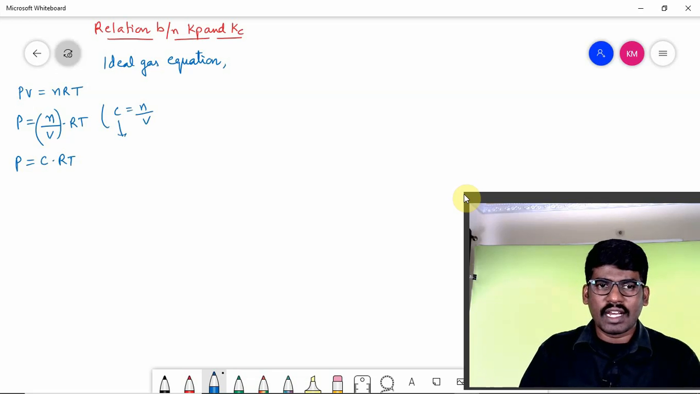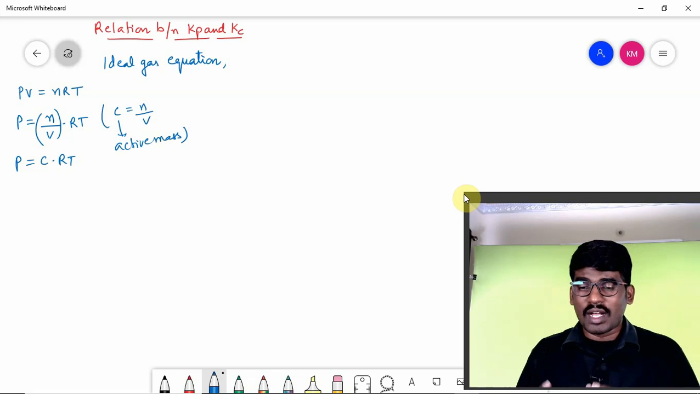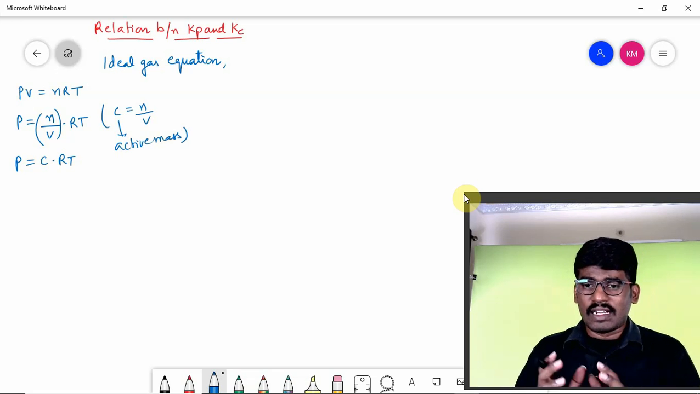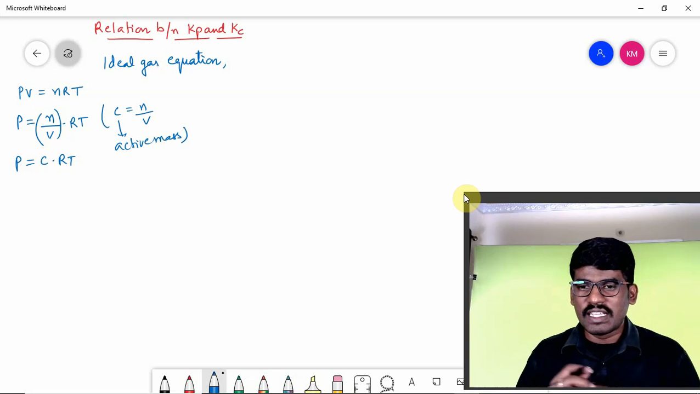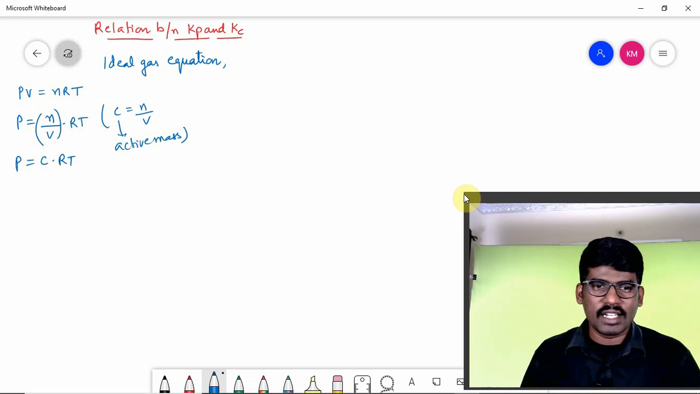This can be taken as active mass. Whenever they ask you to find the active mass, we have to take the formula, that is number of moles upon unit volume. C is equal to n upon V. Hope you understand. So P is equal to C into RT, where C stands for concentration, R is the universal gas constant and T is temperature.